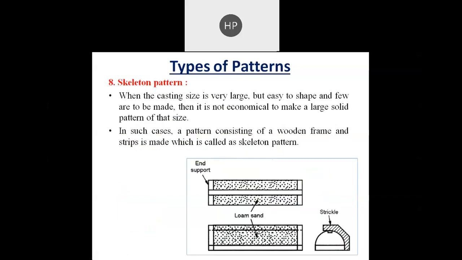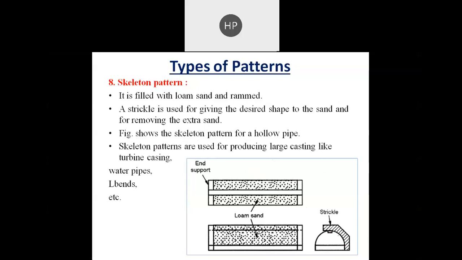Then skeleton pattern. When the casting size is very large but easy to shape and only a few are to be made, then it is not economical to make a large solid pattern of that size. So in such cases a pattern consisting of a wooden frame is used. This is the wooden frame, and in that one we have a shape like this, and strips are made, which is called a skeleton pattern. It is filled with loam sand and rammed.